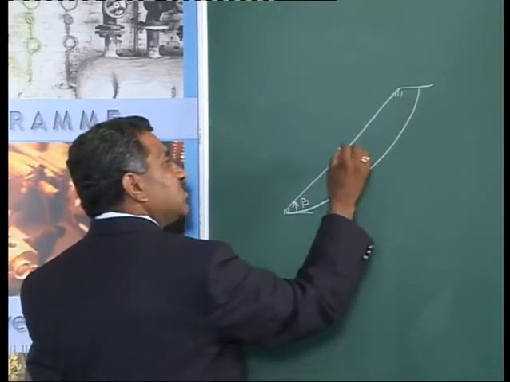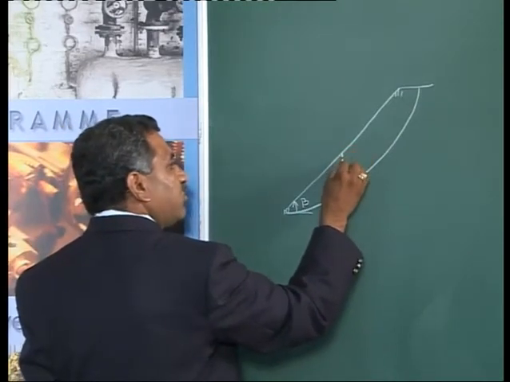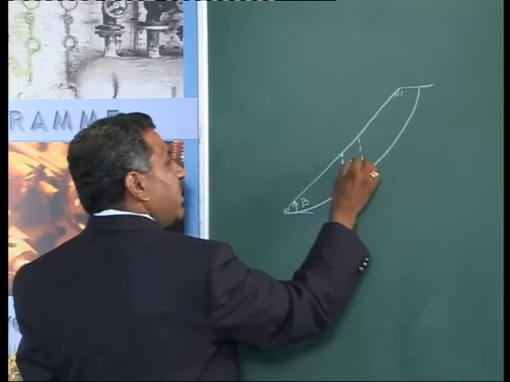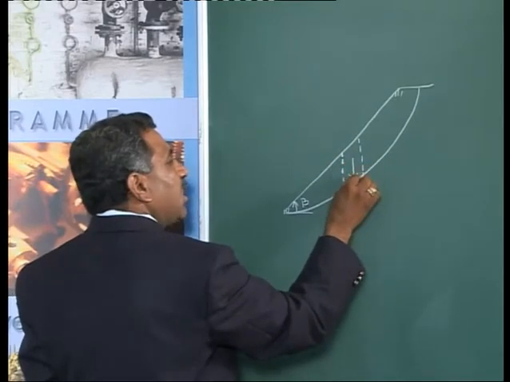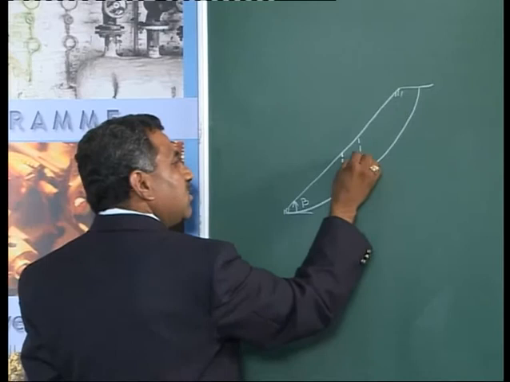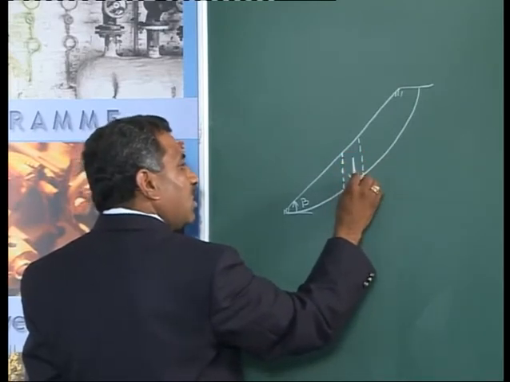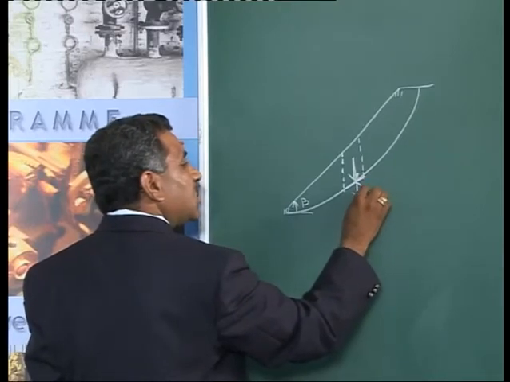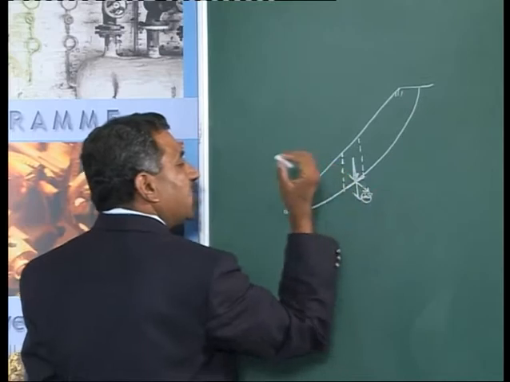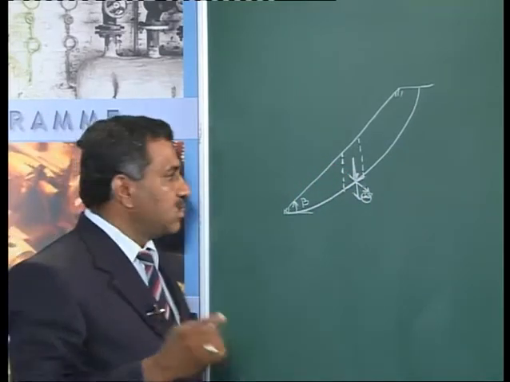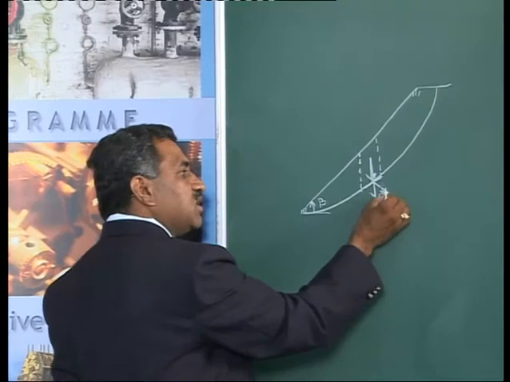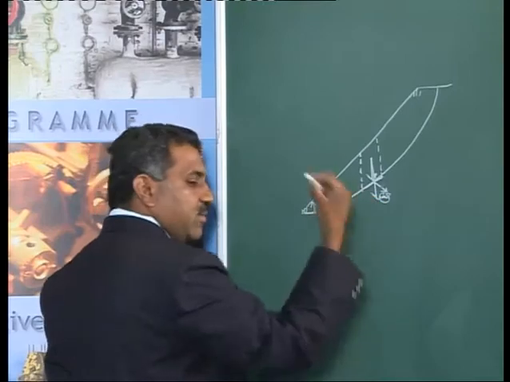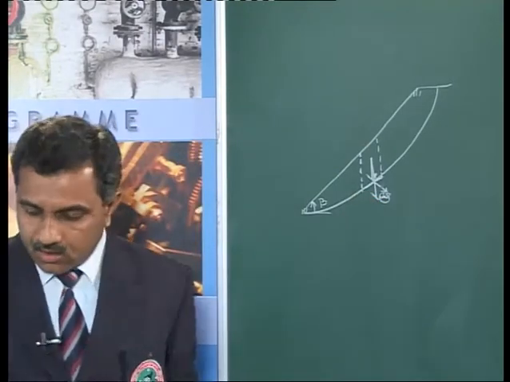The problem with this is, when we analyze these slopes, if I consider an element, then the weight W of this slide would be acting here. When I resolve the component of W along the perpendicular direction and also along the horizontal direction, I get a component in the horizontal direction which produces instability. When this component is more, the slope becomes unstable and ultimately it would lead to failure.